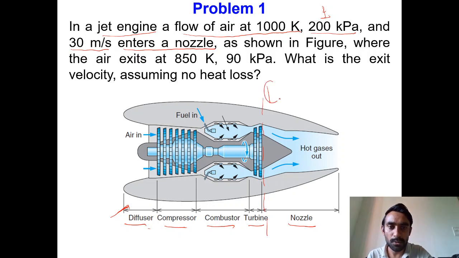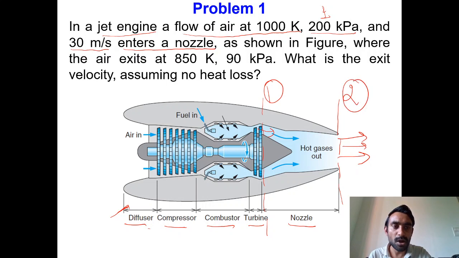This is my point number 1. Then it is given that the air exits at 850 Kelvin and 90 kilopascals. Obviously the exit of the air is at the end of the nozzle, so this condition corresponds to point number 2.